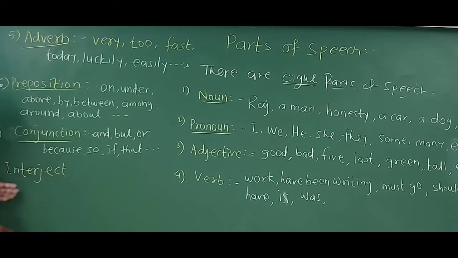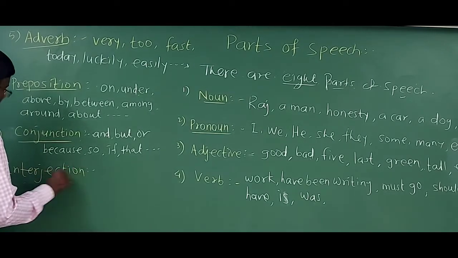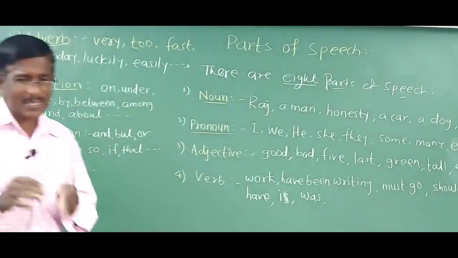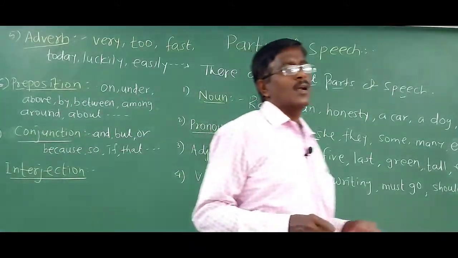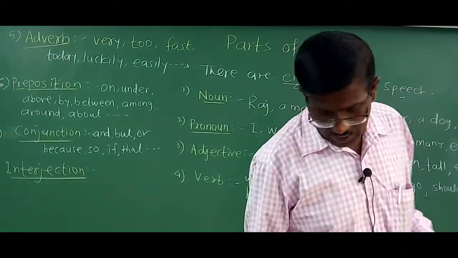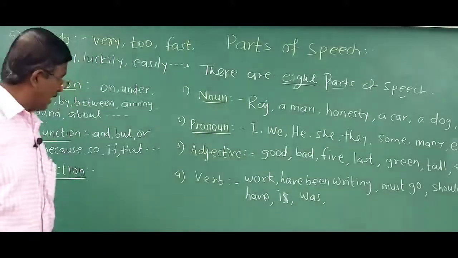Interjection, not junction, JECTION. Interjection is a word that tells us about our emotions. It expresses our emotions, emotions of sadness, happiness, surprise, etc.